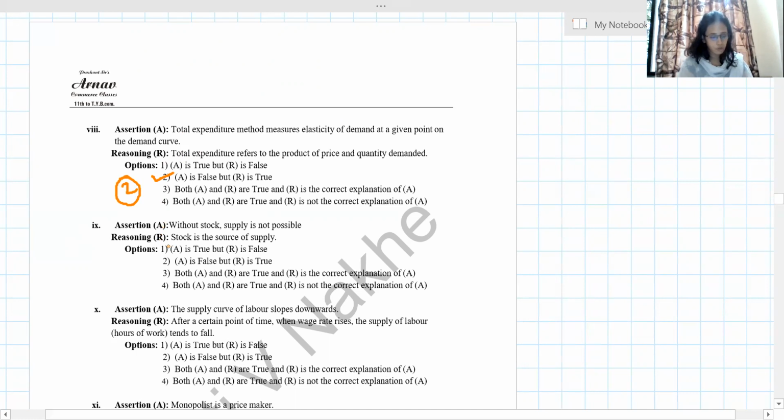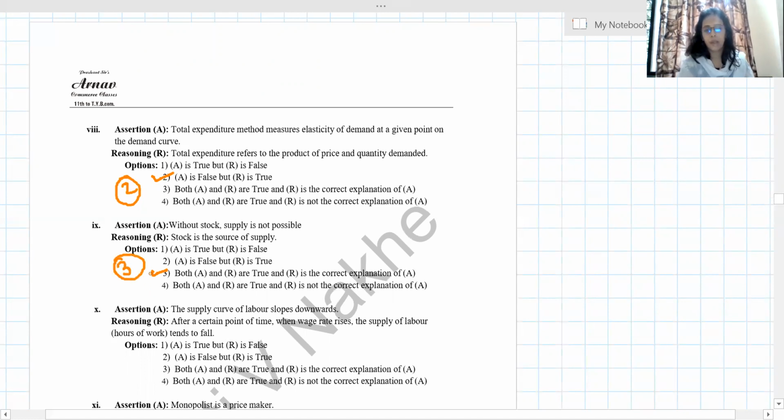Okay. Without stock, supply is not possible. Yes, correct. Stock is the source of supply. Obviously, if there is a stock, then only you can give it to supply, source of supply. So both A and R are true, and R is the correct explanation.